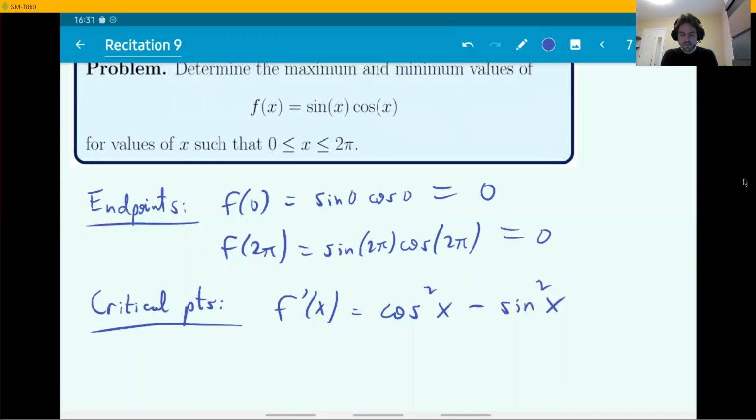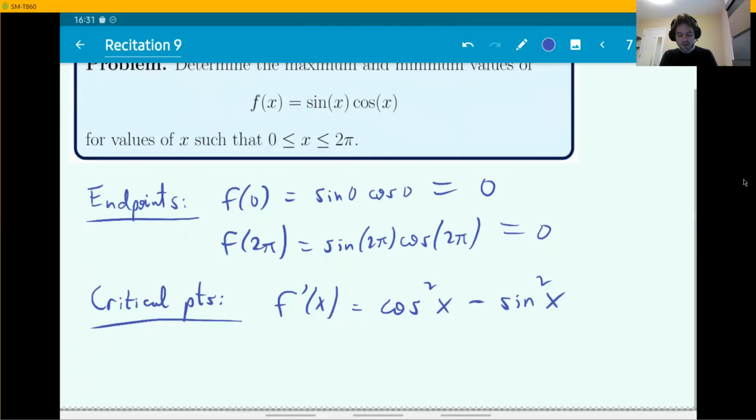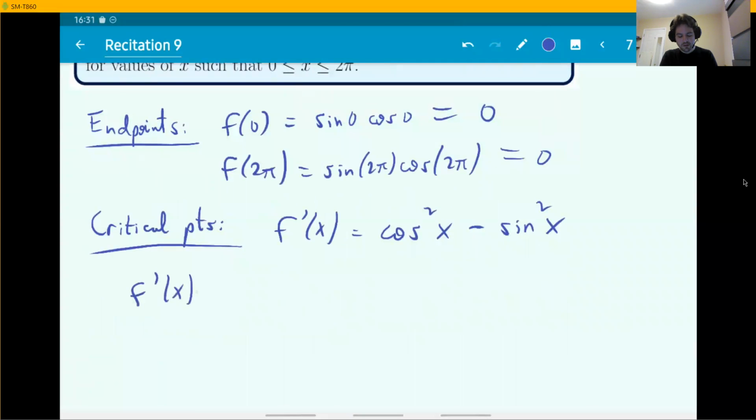So this is f prime. F prime exists for all x. This should be in your solution, by the way. It is part of the analysis, right? There are no locations where f prime does not exist, but that has to be said. So we know that you are actually verifying this. This expression is well defined.